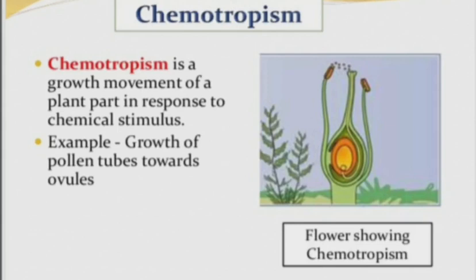See here they have given the example of a flower. What happens there? The pollen tubes move towards the ovule. Pollen grains are moving towards the ovules through the pollen tube. So this development of the pollen tube we can take as an example of chemotropism.